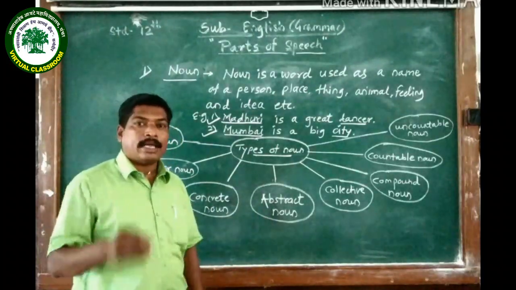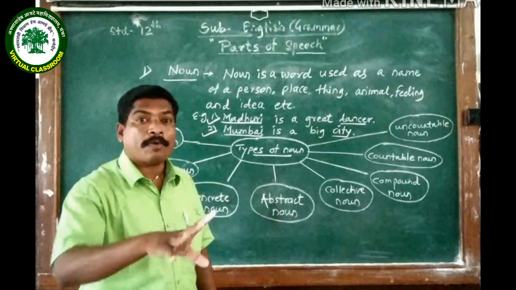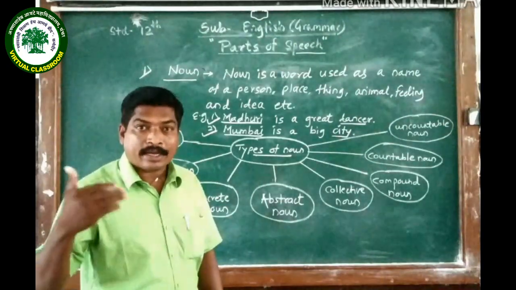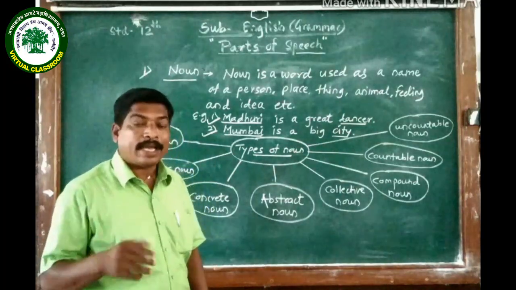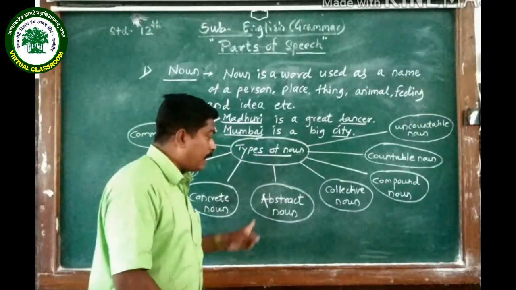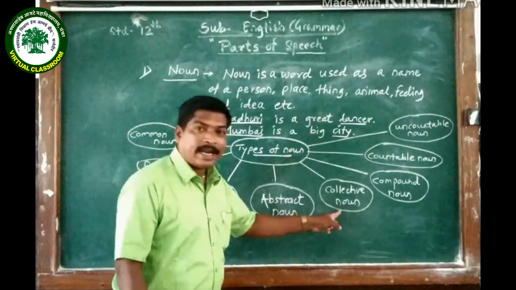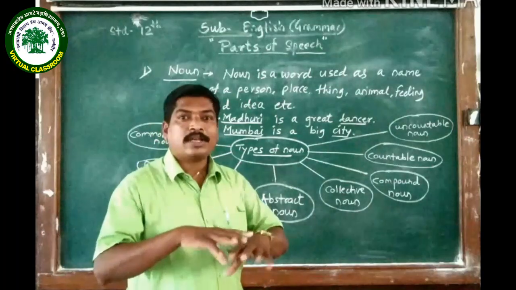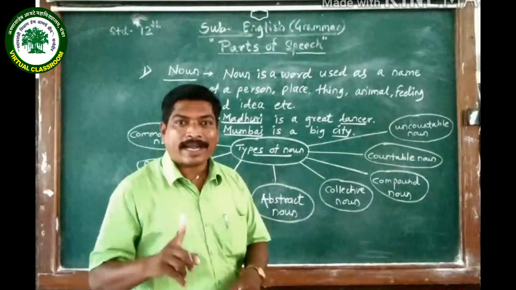If I say that anger is the enemy of a person, can I see the anger? Can I touch the anger? No. That is why that particular noun, anger, also comes under this category, abstract noun. Then collective noun. It refers to a group of things of one category.